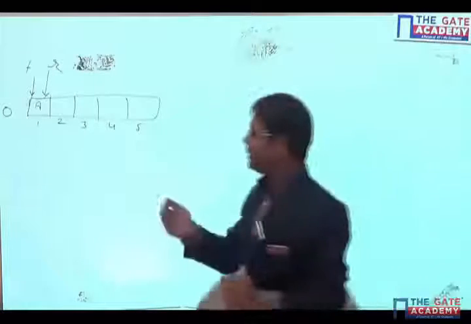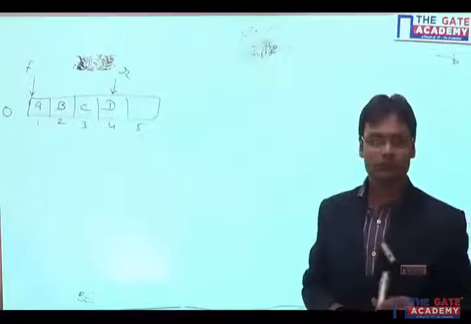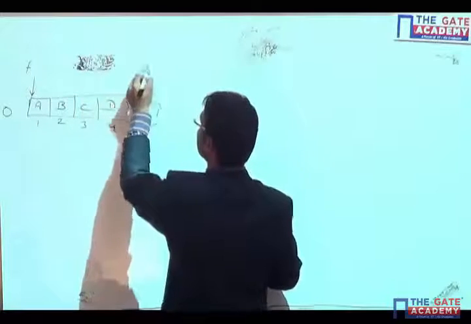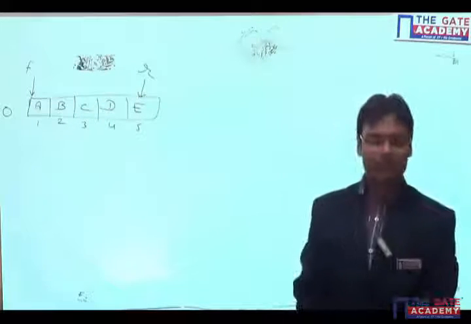When I insert a few more elements, front will be the same but rear will increase. Again, let's say I have inserted all 5 elements: front is 1, rear is 5.